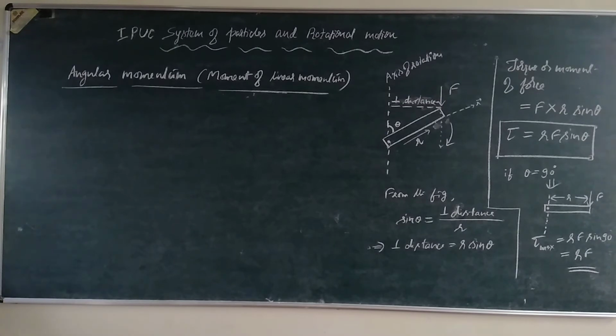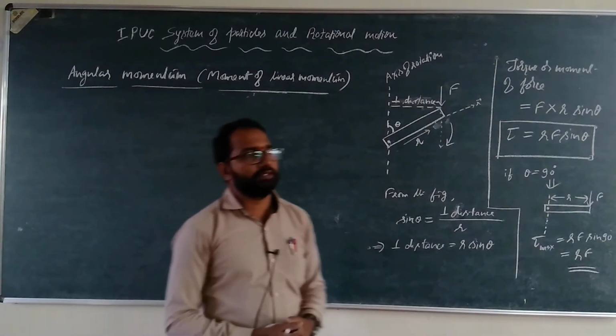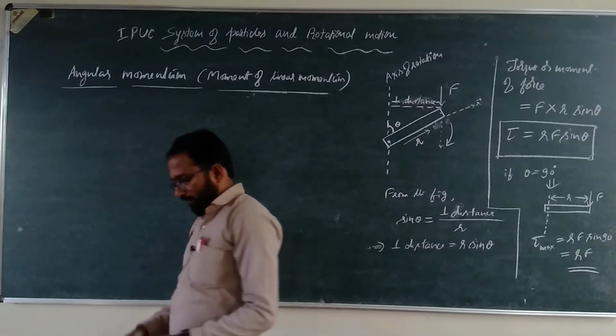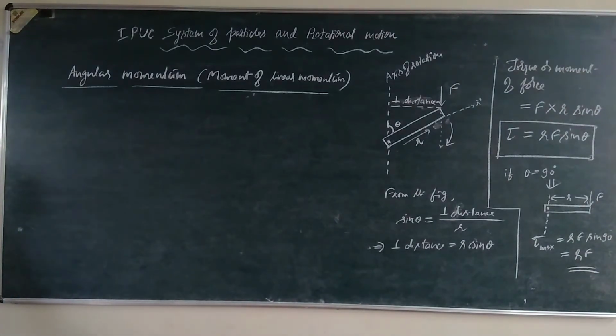Similarly, when a mass rotates about an axis, the momentum associated with the rotational motion of the body is called the angular momentum.